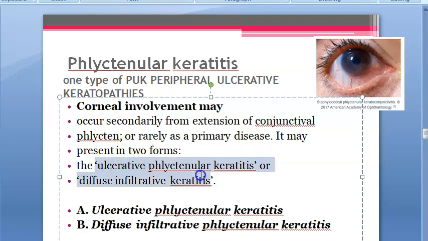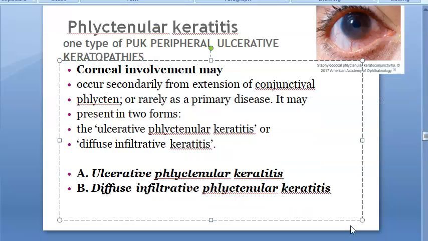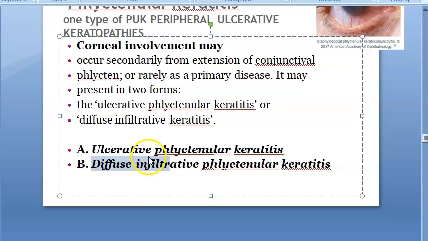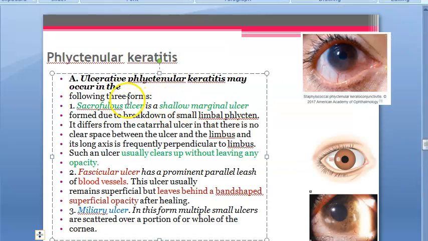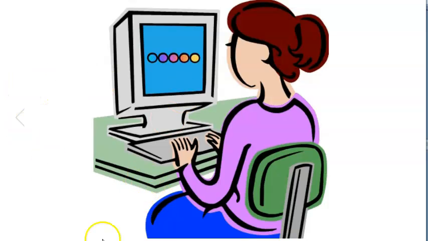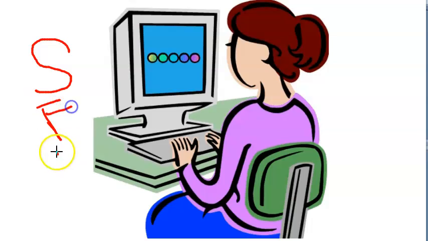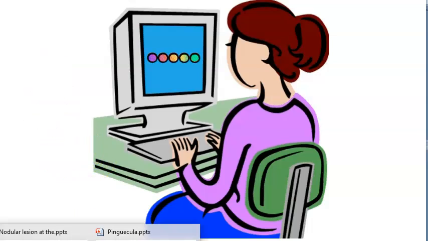Okay, usually. Here there are two forms, ulcerative Phlyctenular keratitis and diffuse infiltrative Phlyctenular keratitis. Two things are there, ulcerative and diffuse infiltrative. Let's look at this. What is ulcerative? Ulcerative, again in three forms they are saying. There can be so many types of ulcers. Scrofulous ulcer can be there, fascicular ulcer can be there, miliary ulcer can be there. What are the three types? Scrofulous, fascicular, miliary. Three types of ulcers are there.